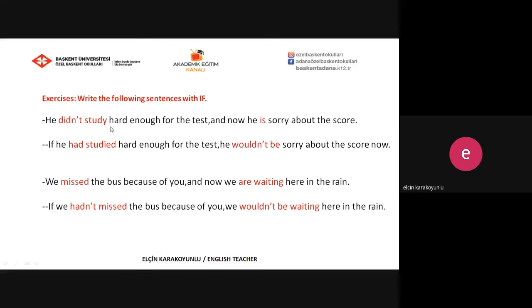As you see, we use third conditional in the if clause part to talk about the hypothetical past, and we use type 2 conditional in the main clause part to talk about the present result.